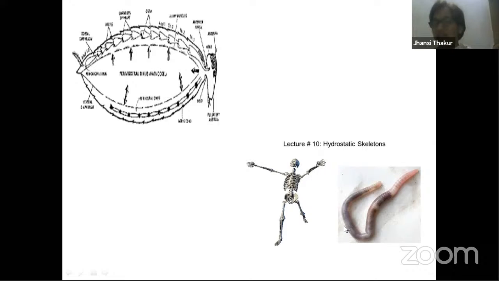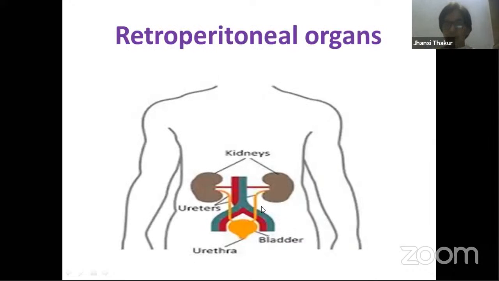So here it is called the hydrostatic skeleton. And another important question with reference to mesoderm is: what are retroperitoneal organs? Retroperitoneal organ means the mesoderm covers our organs only on the ventral side.